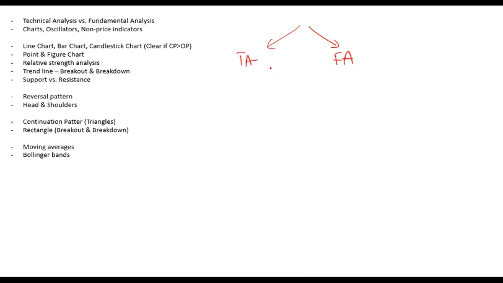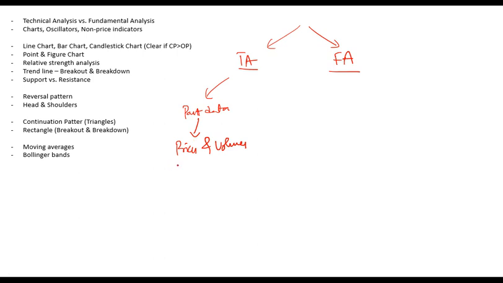fundamental analysis. There are two major ways in which you can conduct financial analysis or stock analysis or asset price analysis or return analysis. One is technical analysis and the second is fundamental analysis. Technical analysis is the analysis in which you focus on past data like prices and volumes.